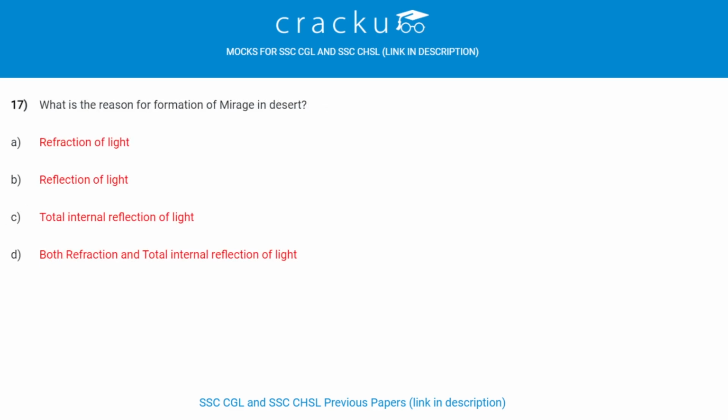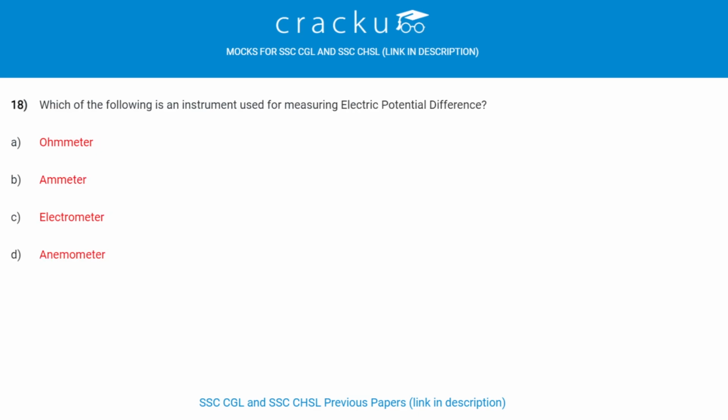What is the reason for formation of mirage in a desert? Both refraction and total internal reflection is the reason for formation of mirage in the desert. Mirage is an example of total internal reflection which occurs due to atmospheric refraction. Which of the following is an instrument used for measuring electric potential difference? Electrometer is an instrument used for measuring electric potential difference.